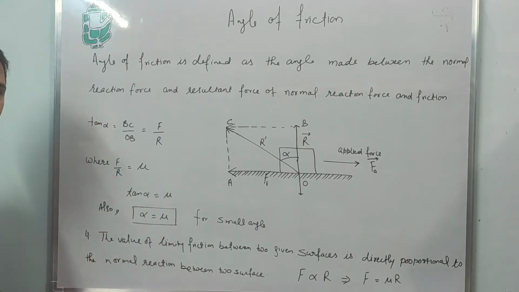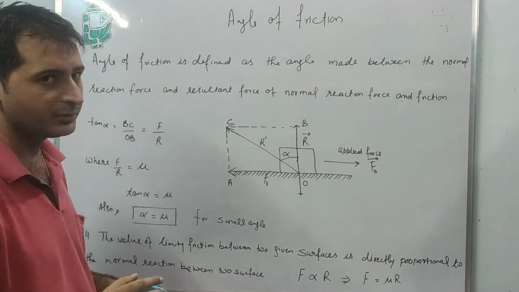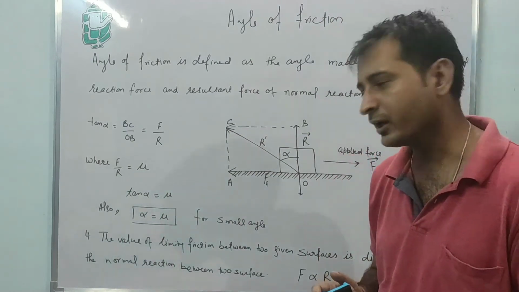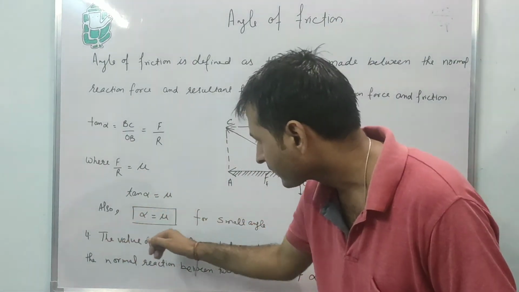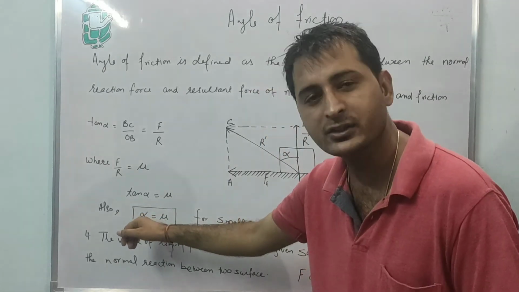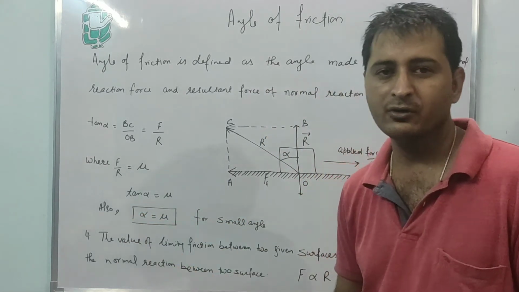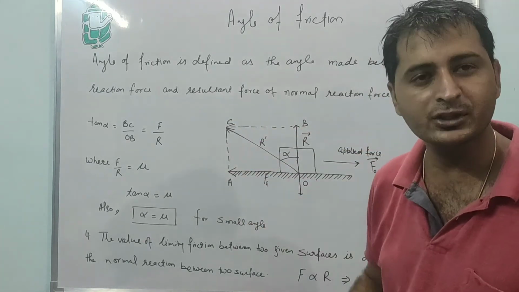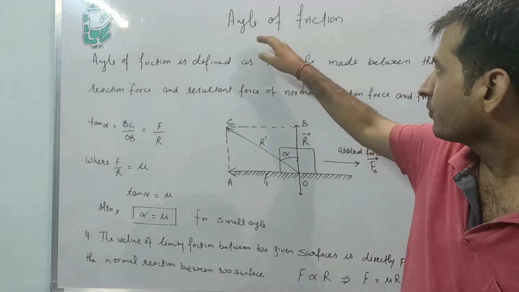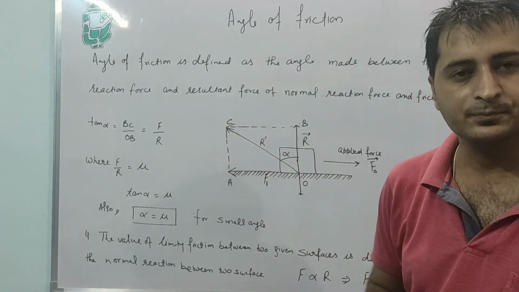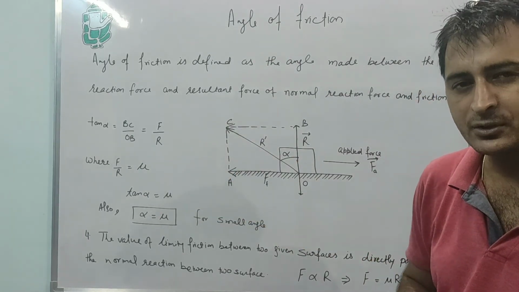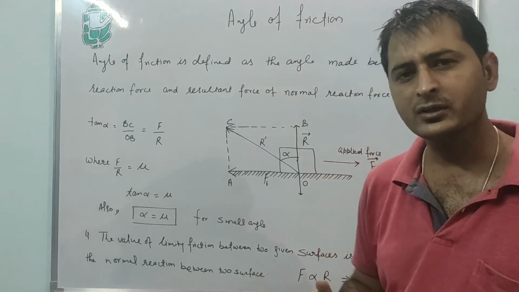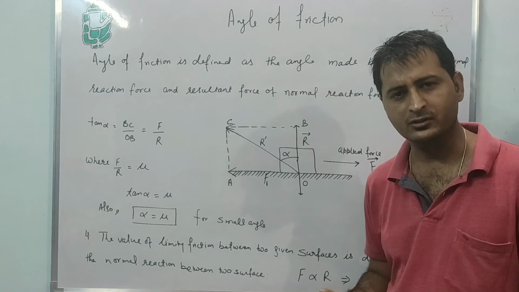That means for a small angle, tan alpha will be alpha, and it comes out that alpha, the angle of friction, is equal to the coefficient of friction. So that is the entire derivation behind the angle of friction and coefficient of friction. Hope you understand the concept. For better understanding, replay the video. You will get the basic things.